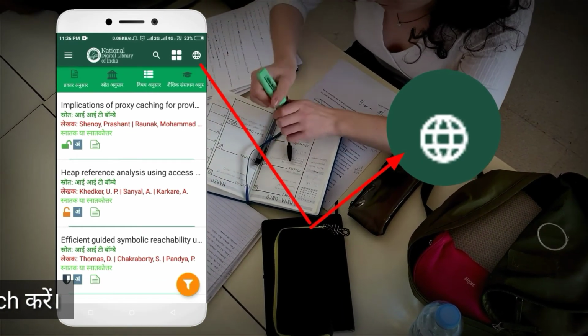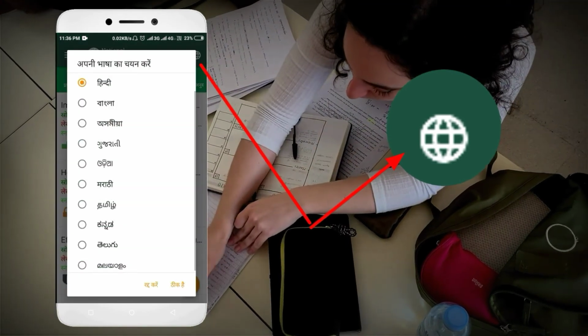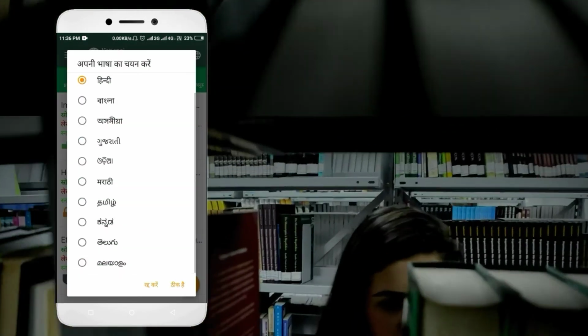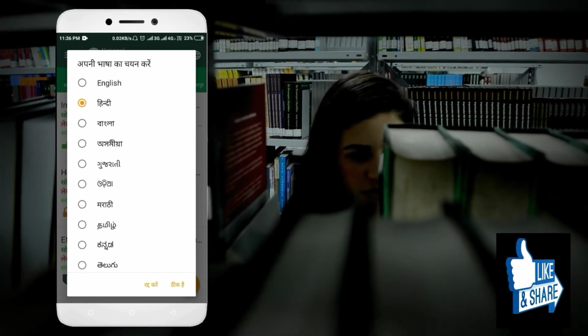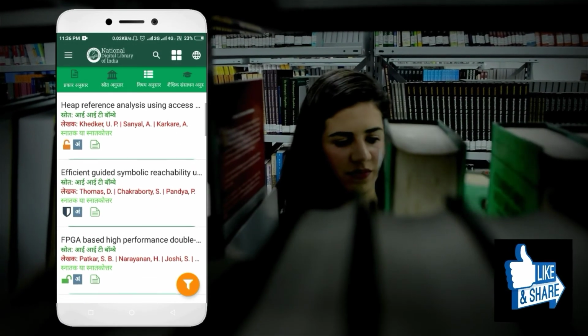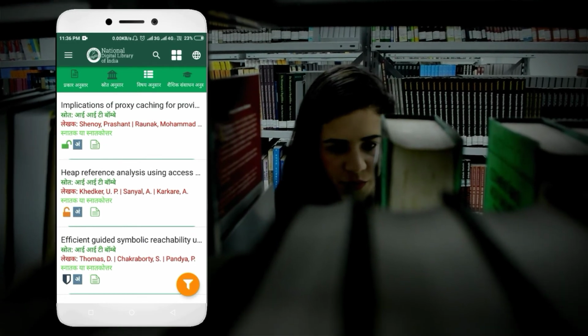So friends, by using the National Digital Library of India, you can read the best books of the world on your mobile, that too in just one click. I hope you enjoyed knowing about this.